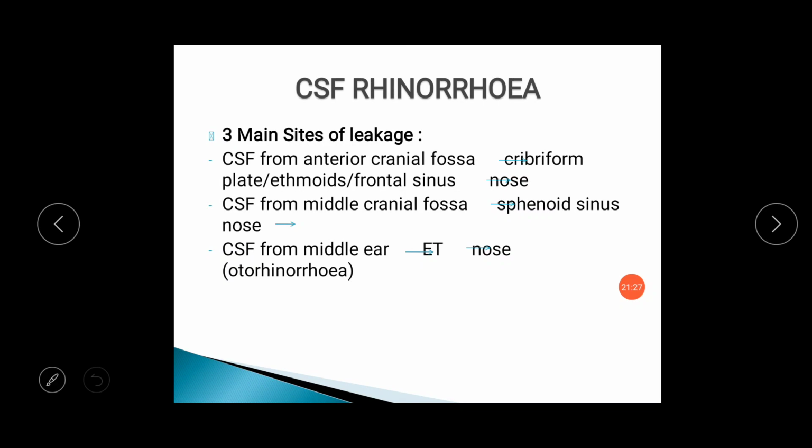CSF from the middle cranial fossa can go into the sphenoid sinus, and from the sphenoid sinus it will go into the nasal cavity. CSF from the middle ear can go into the eustachian tube, and from the eustachian tube it can go into the nasal cavity or nasopharynx. So that is known as otorhinorrhea, because it has first gone from the middle ear and afterwards into the nasal cavity. So that is known as rhinorrhea. This usually occurs after injury over the temporal region.